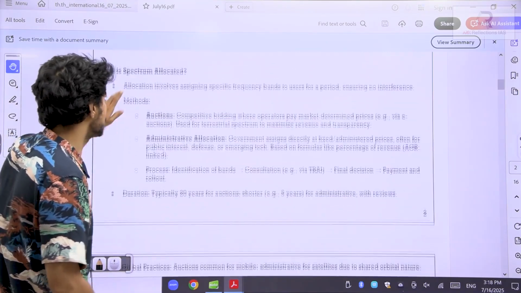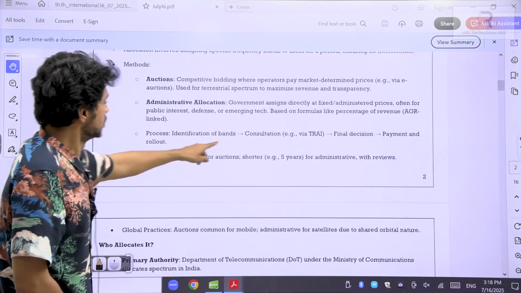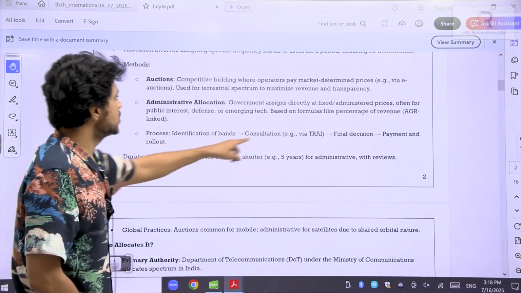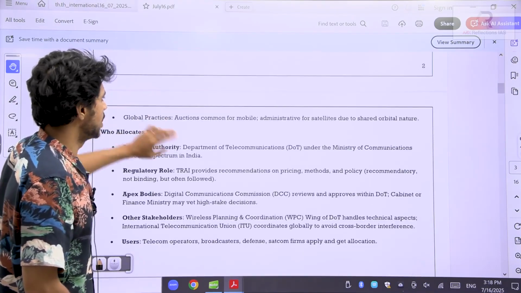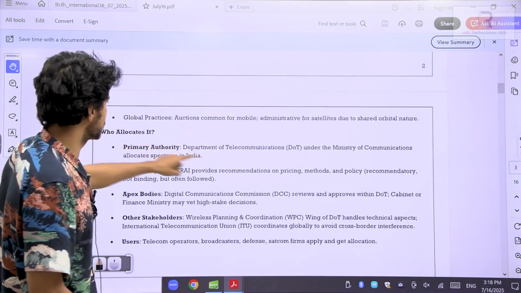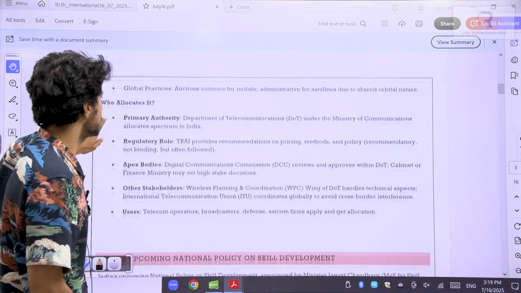See, through auctions and through the administrative process. So the final decision on payment is made by your department, the DOT. It is done for 5 years. So basically, this is the process: the Department of Telecommunication under the Ministry of Communication.